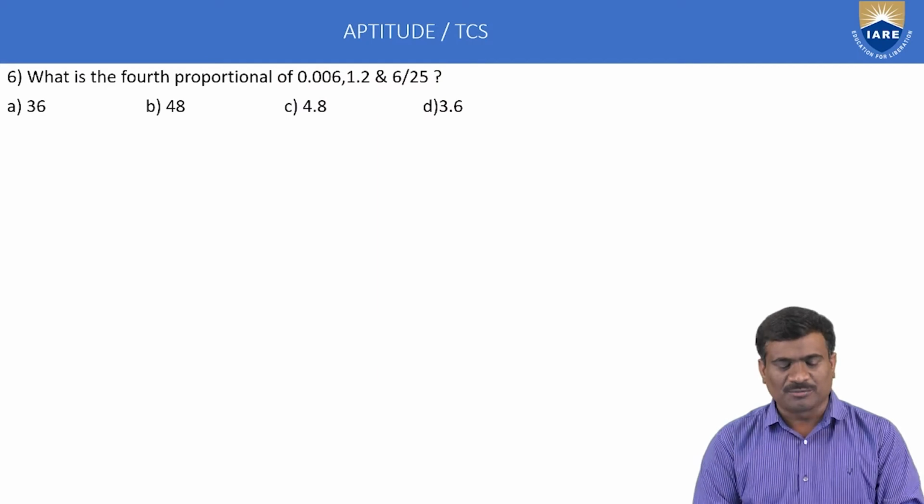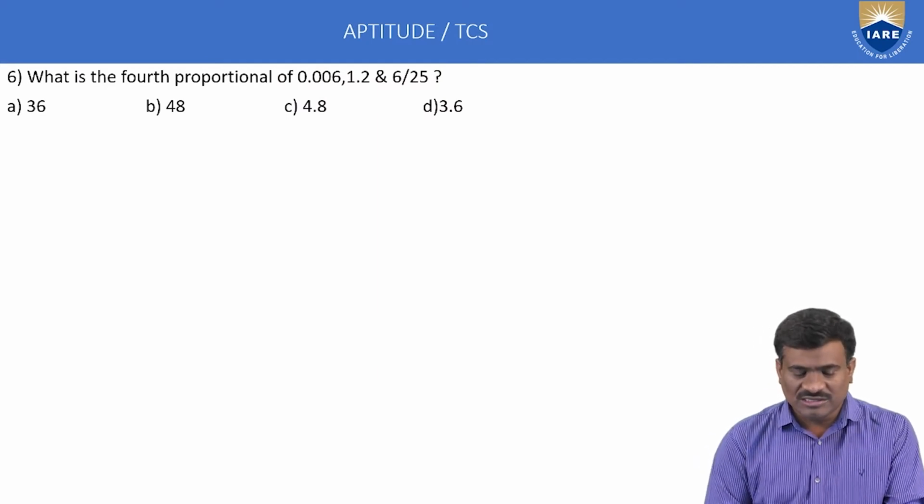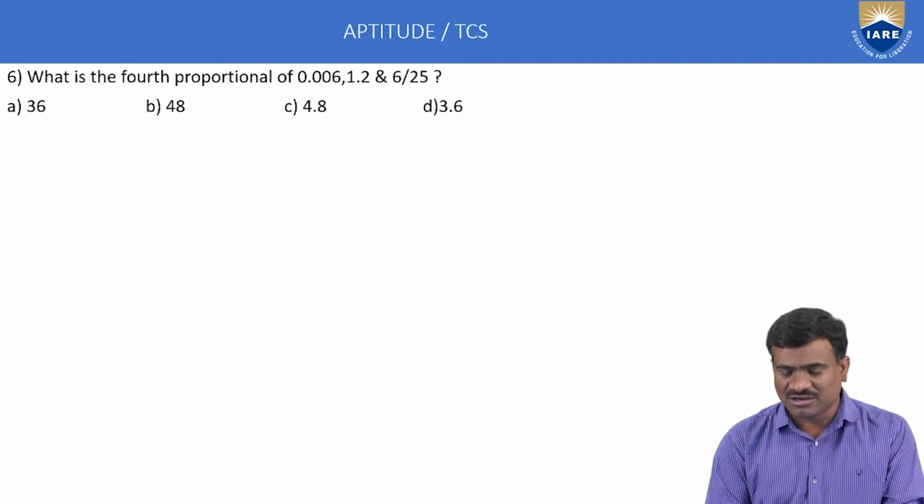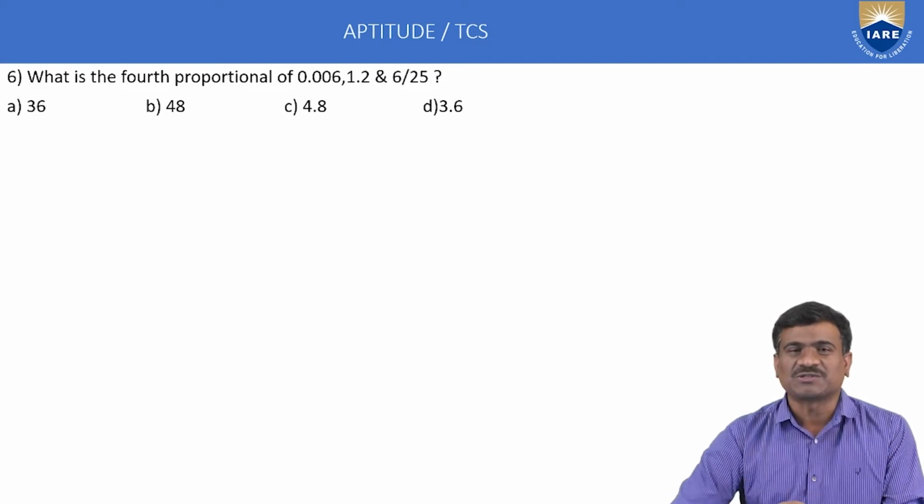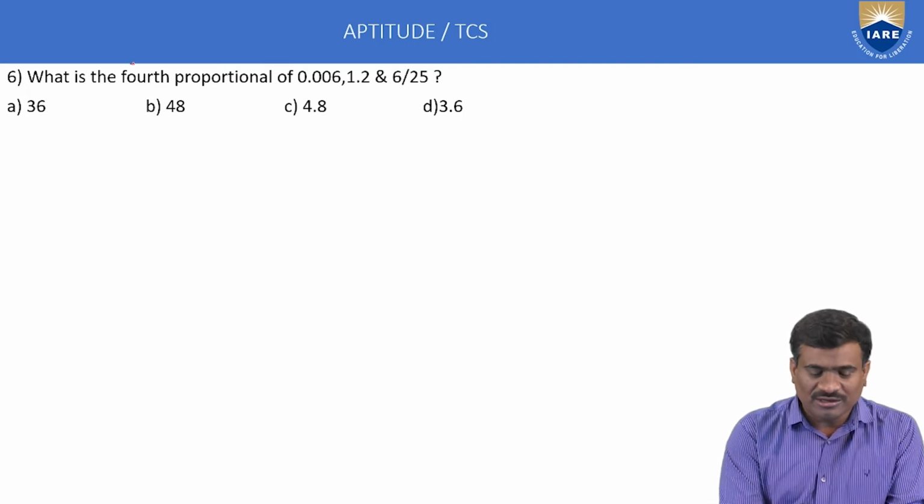Next, example number 6. What is the fourth proportional of 0.006, 1.2, 6.25? Here the important concept is fourth proportion.